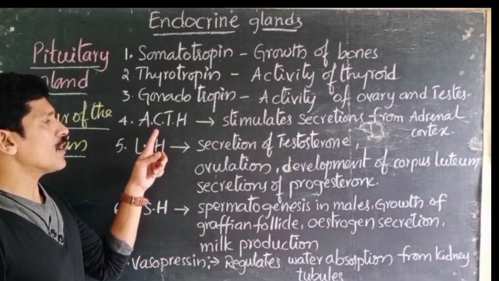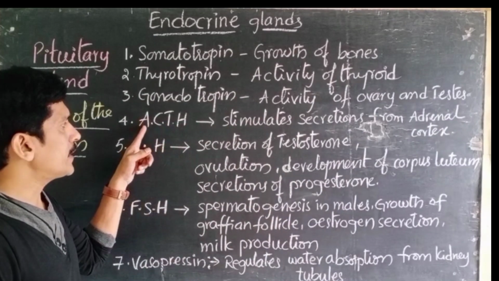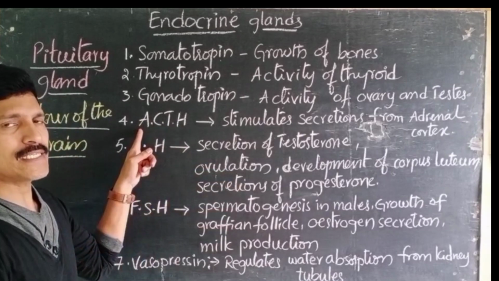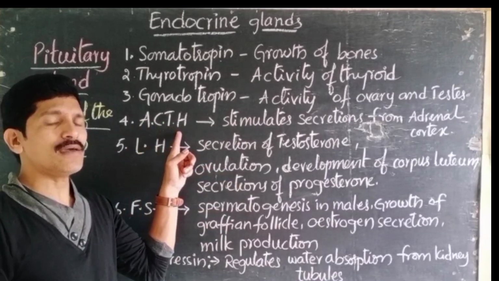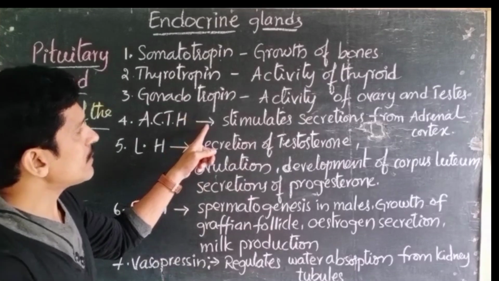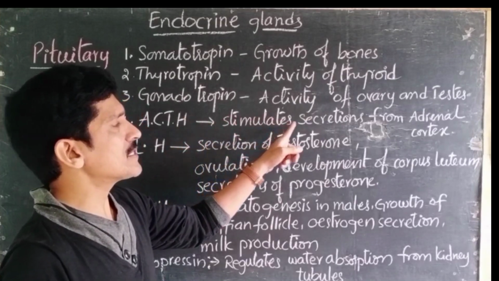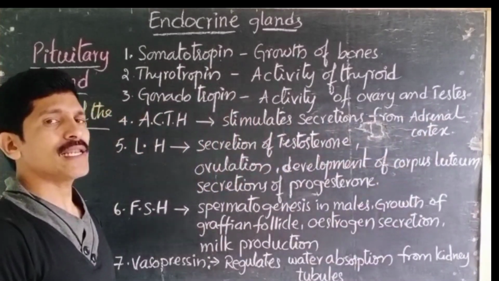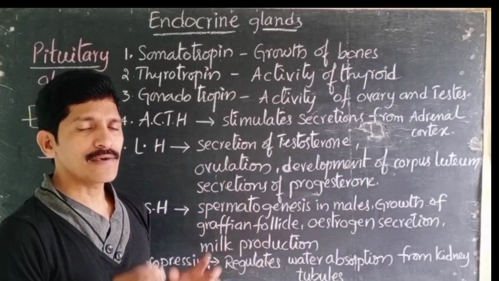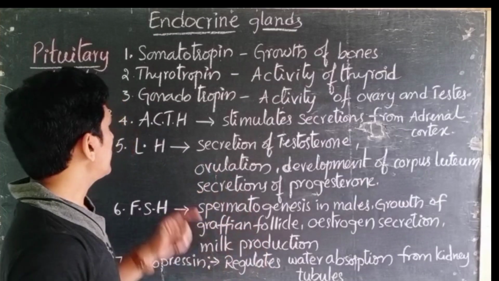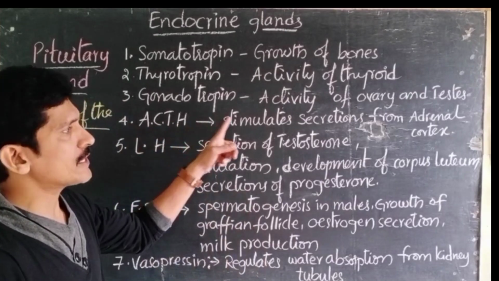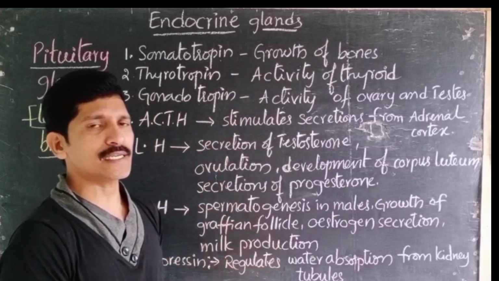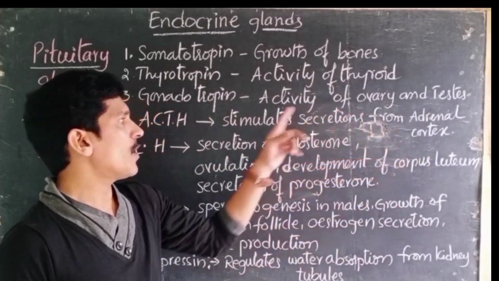Later, adrenocorticotropic hormone. Adreno, in the sense that indirectly we can say this hormone is related to the adrenal gland. See this here, it stimulates the secretions of the adrenal cortex. The adrenal gland's outer region is called the cortex, the inner region is called the medulla. This particular ACTH hormone stimulates secretions from the adrenal cortex only.